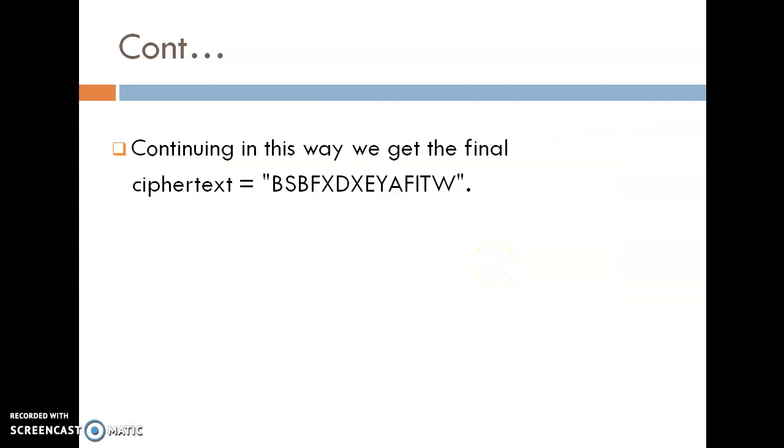Simultaneously, if we do this up to the end of plain text, then we get this message: BSBFXDXEYAFITW. So that is the ciphertext using the Beginner cipher.